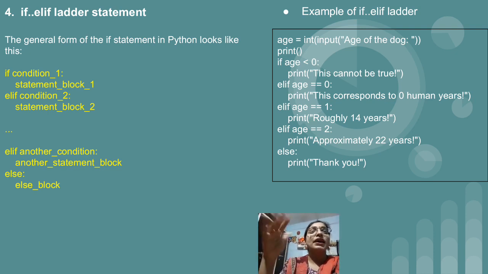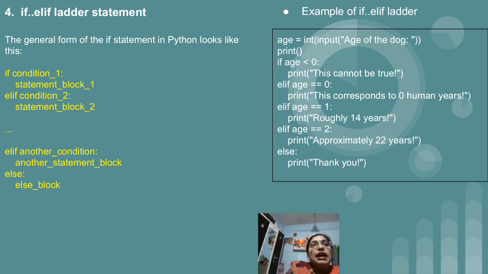Means we want to compare the age of the dog along with the human. So normally if we are considering a 1 year dog, the development is equal to 14 years. The memory or the development in a human which takes place within 14 years, the same development will take place in a dog in 1 year. As they have a short life and we have a long life, our development will take a long time. But in case of animals, they have a short life span. So their 1 year is equal to 14 years for a human being. So this we have considered.